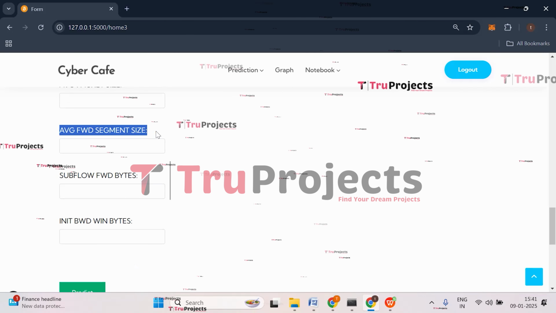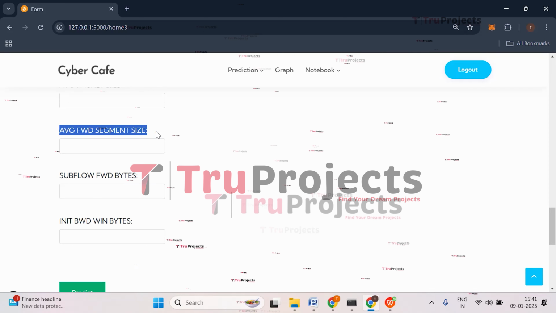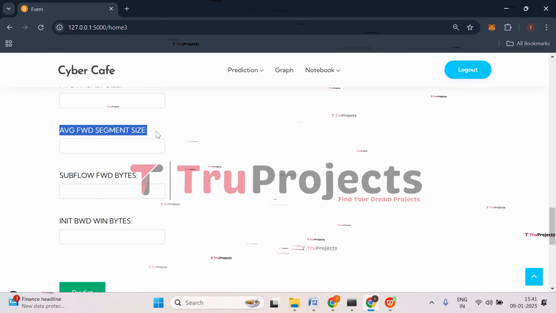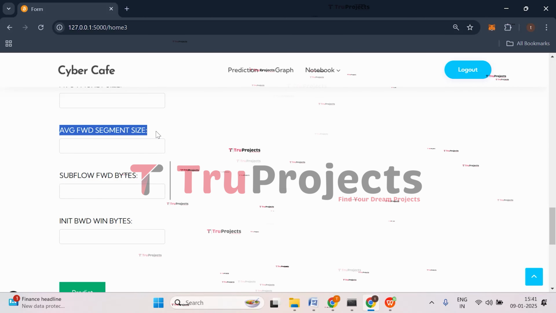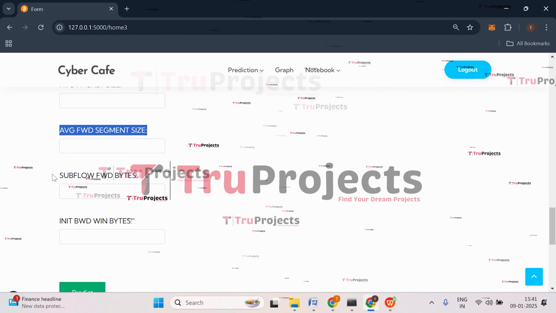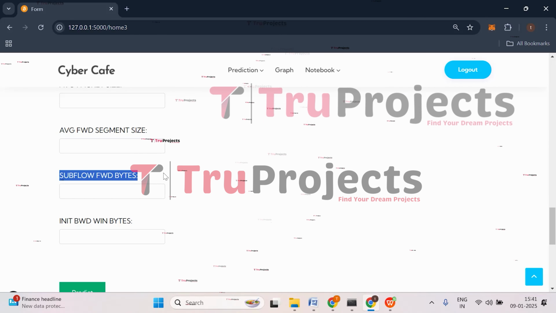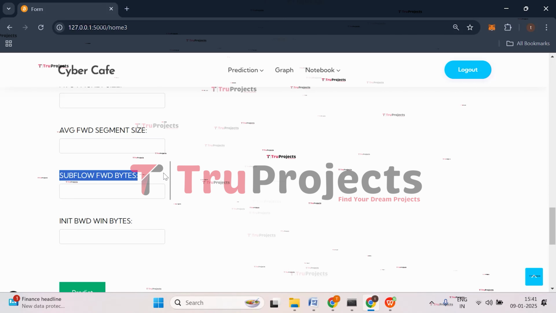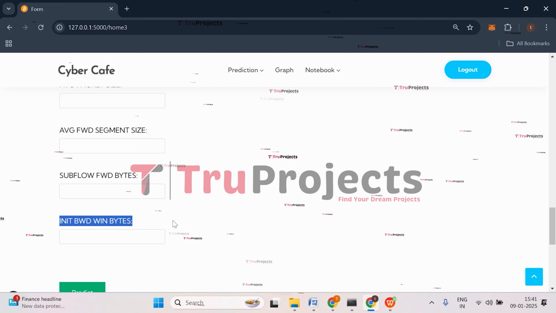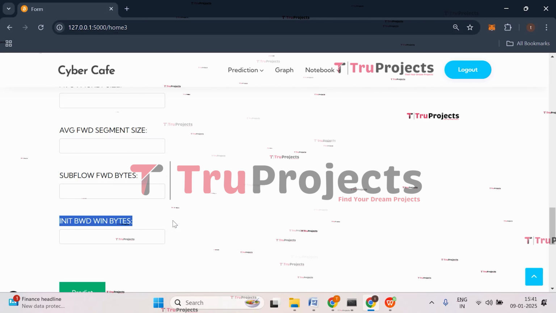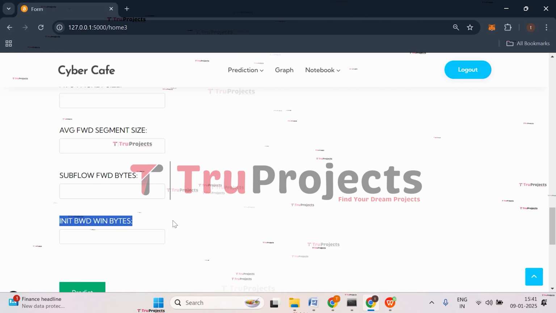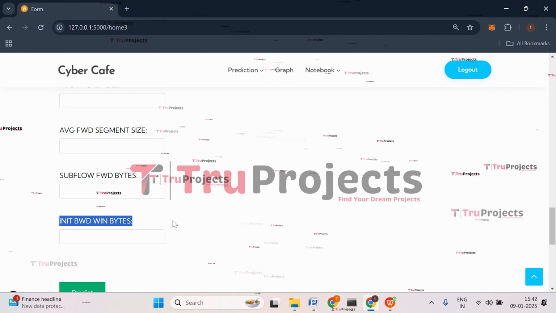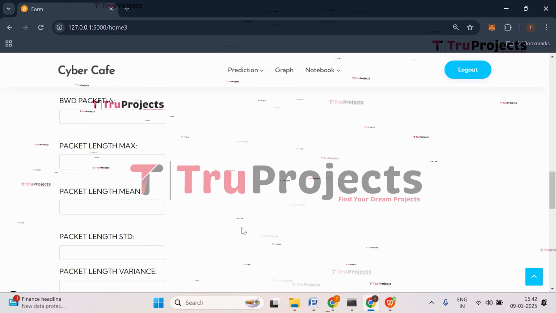Then we have average forward segment size. This is the average size of the segments in the forward direction. It is typically useful for analyzing efficiency of data transmission in the forward direction. Then we have subflow forward bytes. This refers to the total number of bytes transmitted in the forward direction within a subflow. Then we have initial backward win bytes. This is the initial number of backward window bytes used in the flow. It indicates the available buffer size of the backward flow during initial stages of communication. So this is all about the parameters.